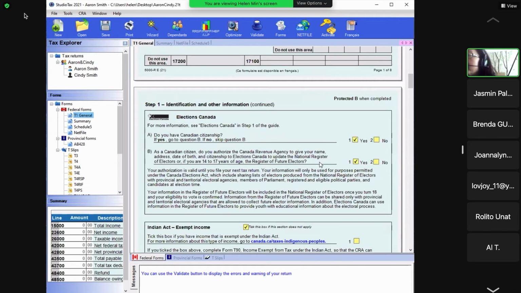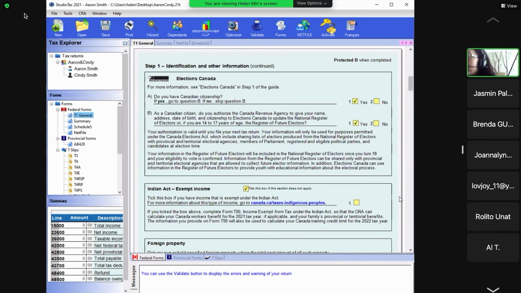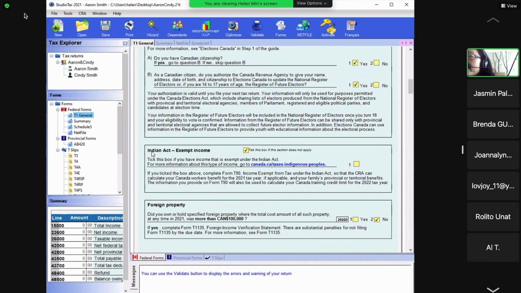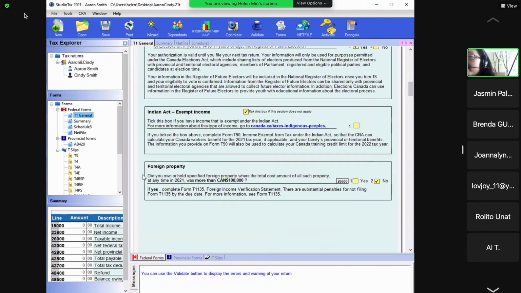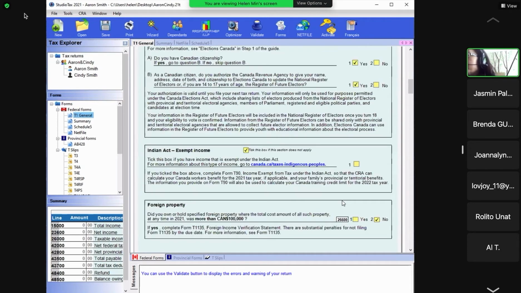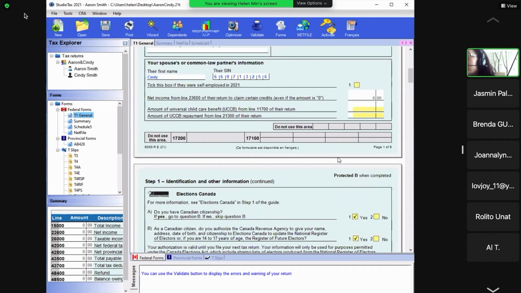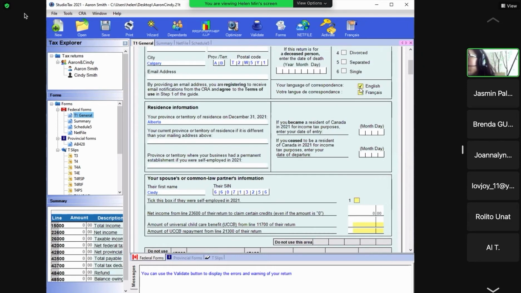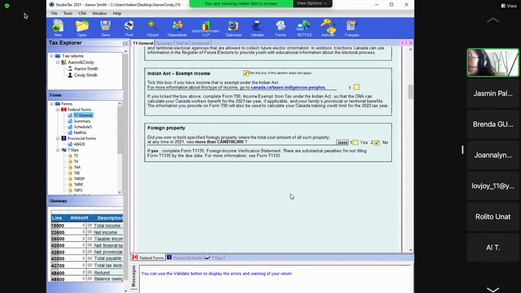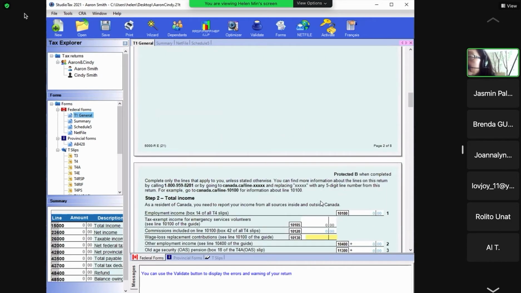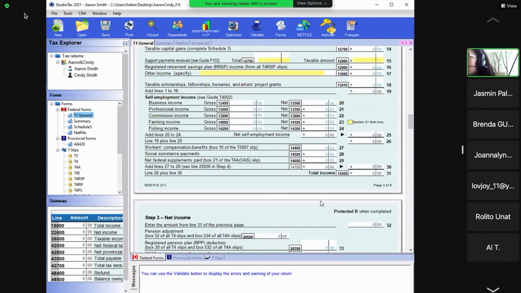Then the second page. The second page is Elections Canada. Okay, so then the Indian Act and the foreign property. Okay, so foreign property, tomorrow I'm going to explain to you. So there's the first page and second page, and when you finish your job, you need to check if there's that box, that yellow one. Anything that's yellow, you need to answer. Okay, the yellow one, you make sure you answer it.